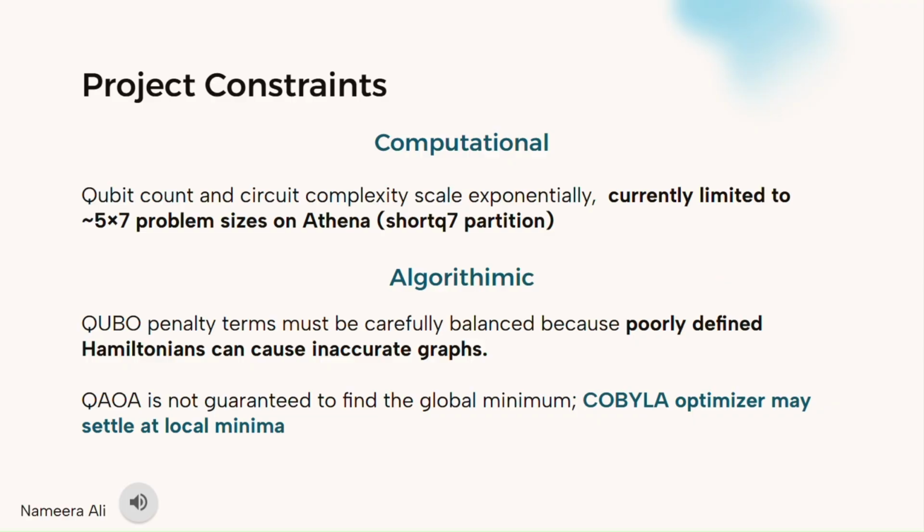On the technical side, we face significant hardware and algorithmic limits. The current quantum simulation is resource heavy. The qubit counts and circuit complexity scale exponentially with problem size. On the Athena HPC, we are currently capped at roughly 5 by 7 matrices. And beyond hardware, there's a penalty balance. If our QUBO weights are imbalanced, the Hamiltonian becomes poorly defined, leading the solver away from the true biological solution.